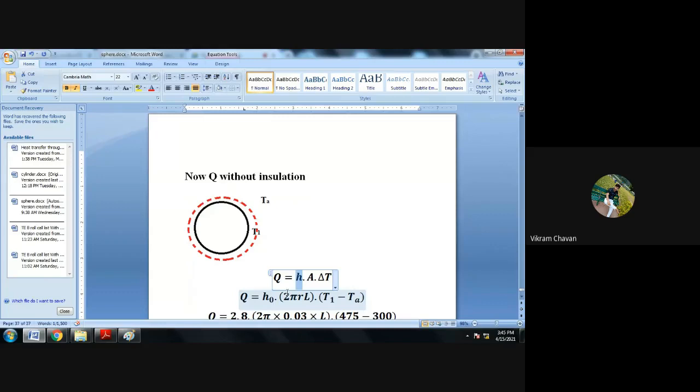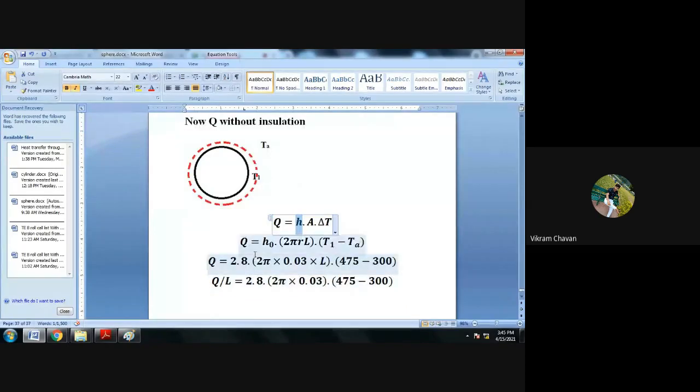Now put in the values we have. H naught is 2.8, multiplied by 2 pi, multiplied by the area.